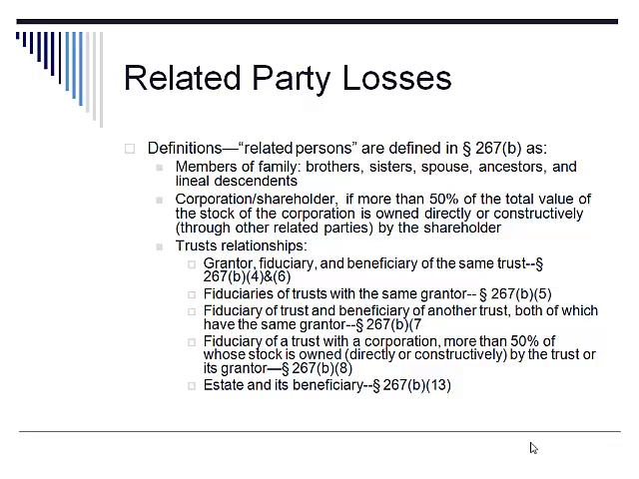Furthermore, a corporation and a shareholder are related if more than 50% of the total value of the stock of the corporation is owned directly or constructively by the shareholder. And finally, certain trust relationships would fit under the definition of related party under Section 267. Those situations are listed on the slide.